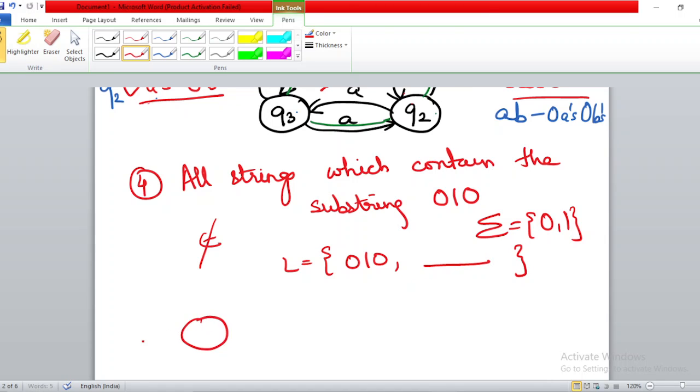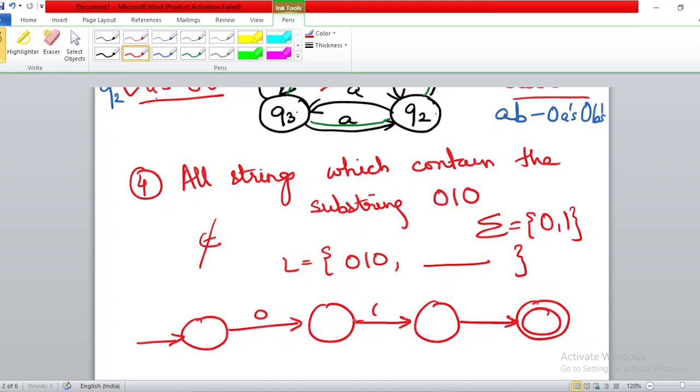So first I make the automata for acceptance of 0, 1 and 0. So it is Q0, Q1, Q2 and Q3 as the final state, 010, like this. But anything can come in the beginning. Anything means symbols of sigma, means a loop on 0,1, and anything can come in the end, so a loop on 0,1 over here also. So this is your finite automata.